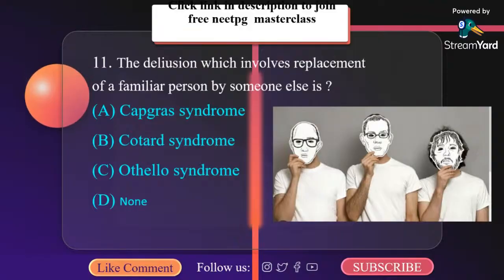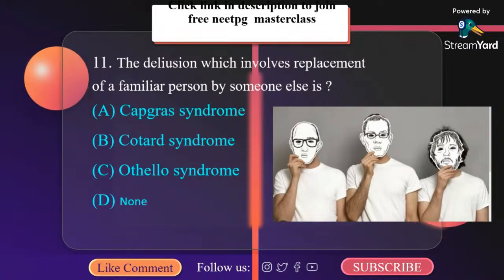The delusion which involves replacement of a familiar person with someone else is A. Capgras syndrome, B. Cotard syndrome, C. Othello syndrome, D. None. Well, it is Capgras syndrome.